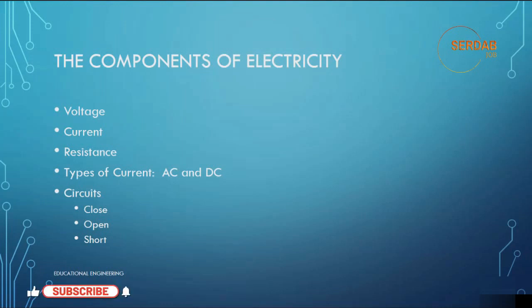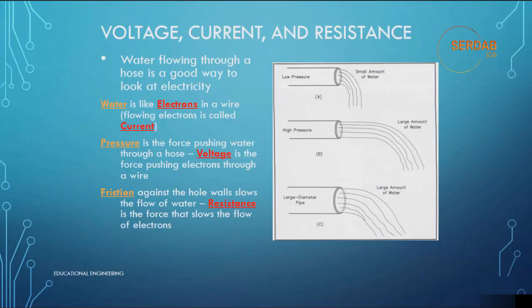Hello again. Today we will talk about the components of electricity. We will talk about voltage, current, resistance, types of currents, AC and DC, and different types of circuits: closed, open, and short. Let's start by talking about voltage, current, and resistance.